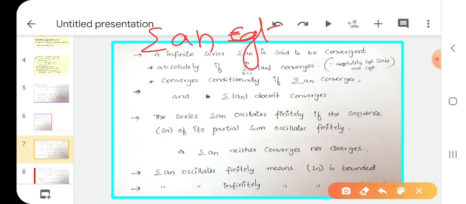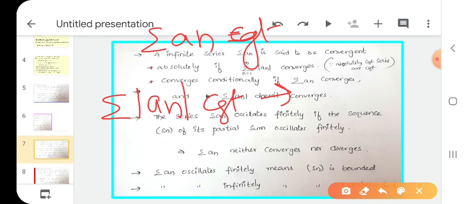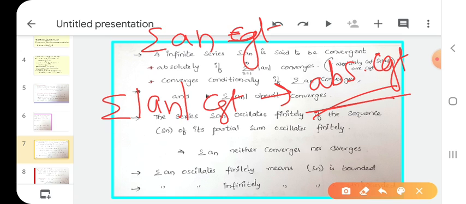Is it clear? If the summation of mod an is also convergent, what do we say here? Absolutely convergent series. The given series is absolutely convergent if the summation of mod an is also convergent.